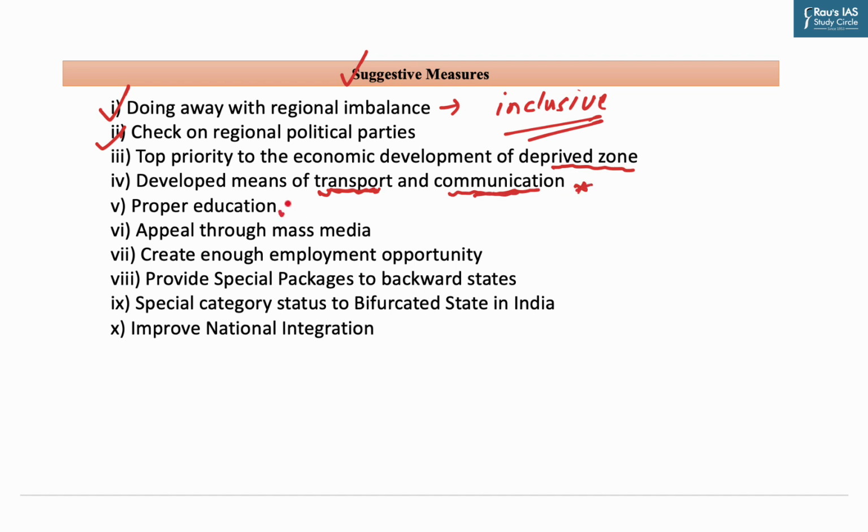Proper education and its inclusiveness should be maintained. Appeal through the medium of mass media and social media should be made. Creation of enough employment opportunities, especially in backward regions, should be ensured. Government must provide special packages to backward states so that they do not feel alienated from the developmental process. Another important measure is special category status for bifurcated states in India as they lack tools and resources for their desired level of development.